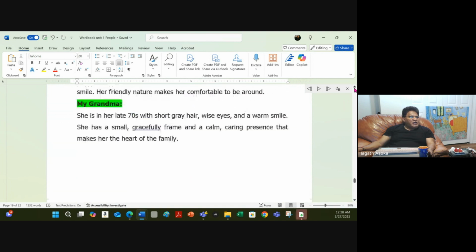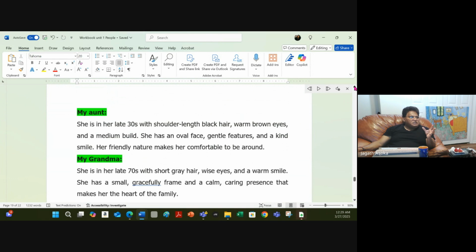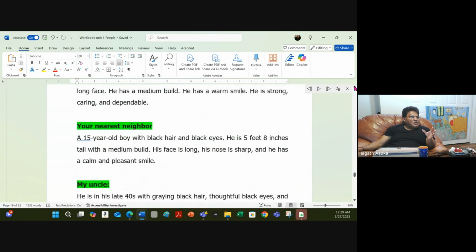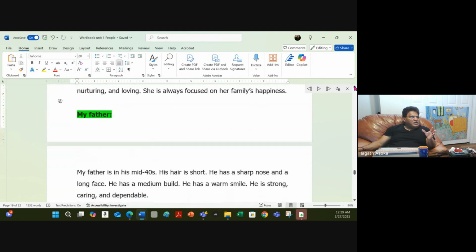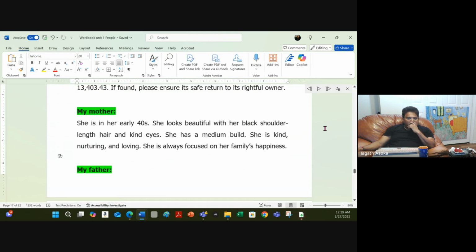So check that. You can ask students to do this exercise, see whether they can write maybe three or four sentences about their grandmother, aunt, uncle, nearest neighbor, and of course the mother and father. That concludes. That's pretty good.